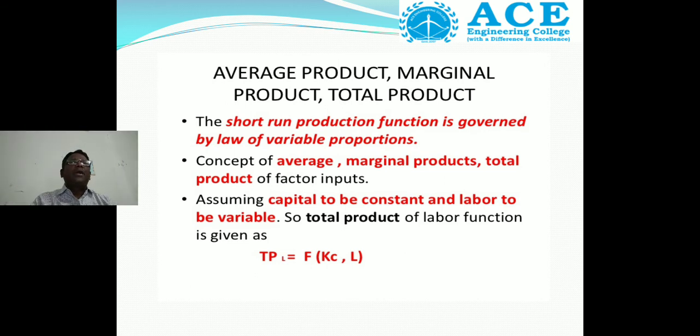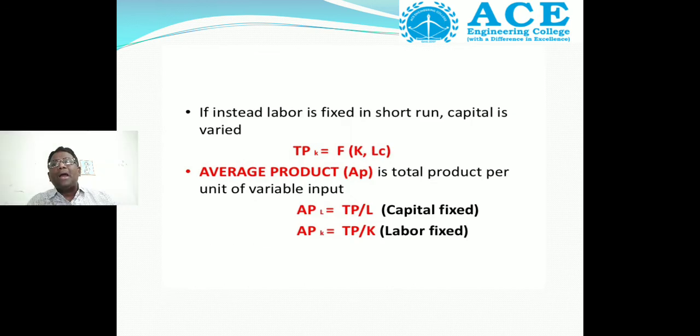The total product of labor function is given as TP of labor equal to F of Kc, L. If instead labor is fixed in the short run and capital is varied, the total product of capital equals F of capital, labor.